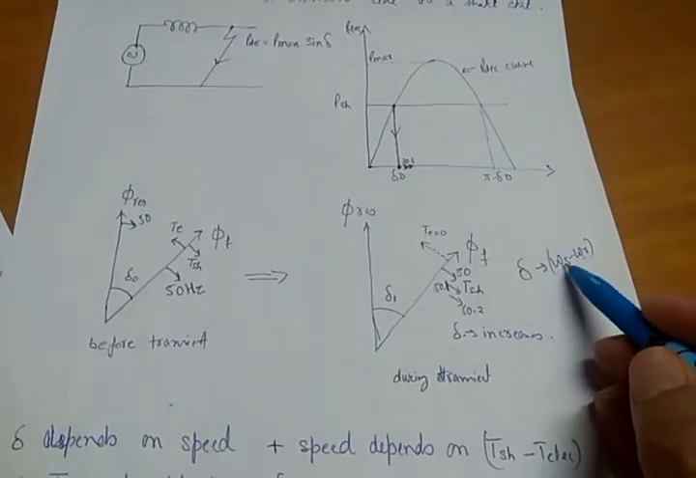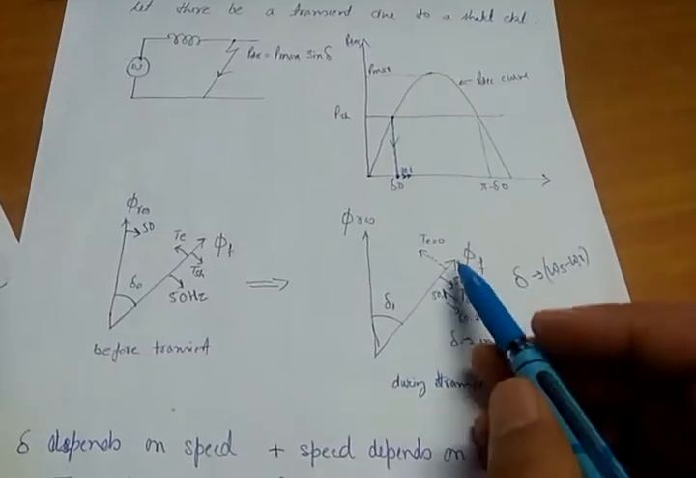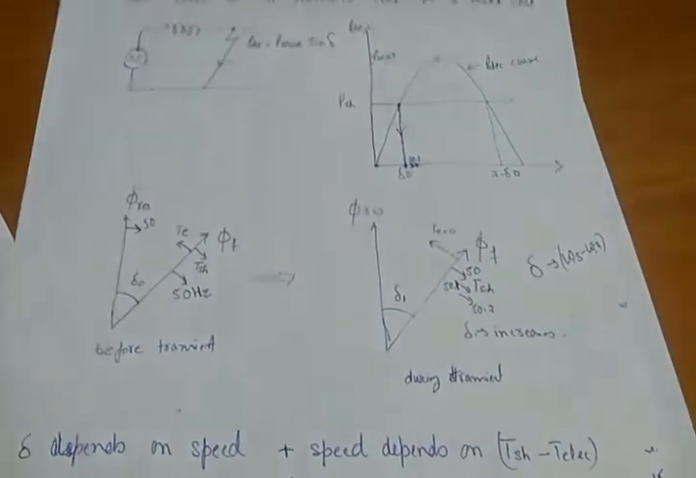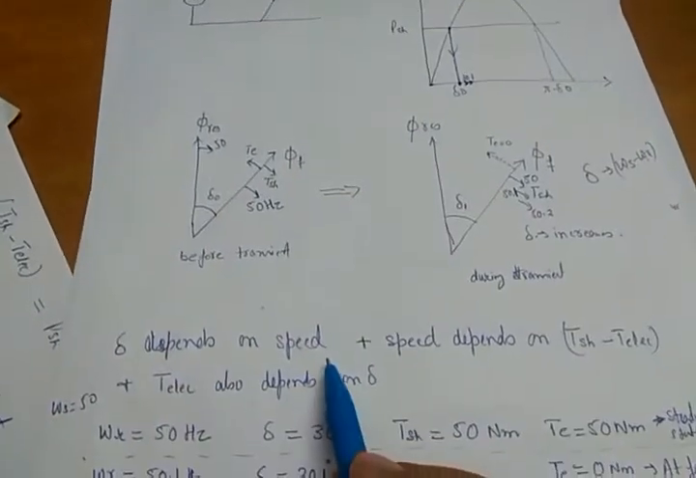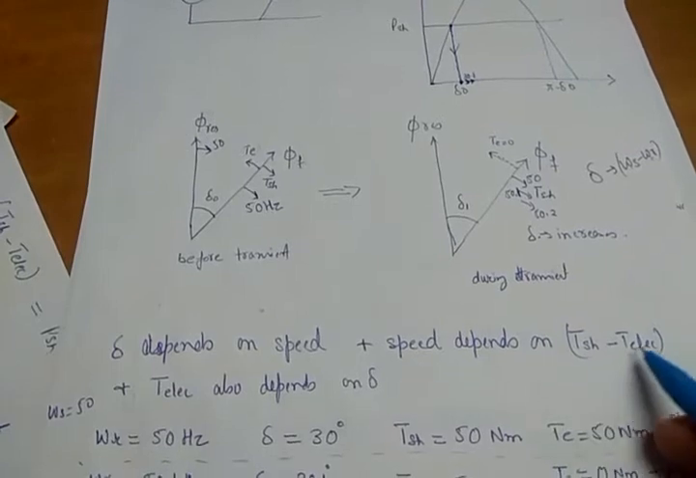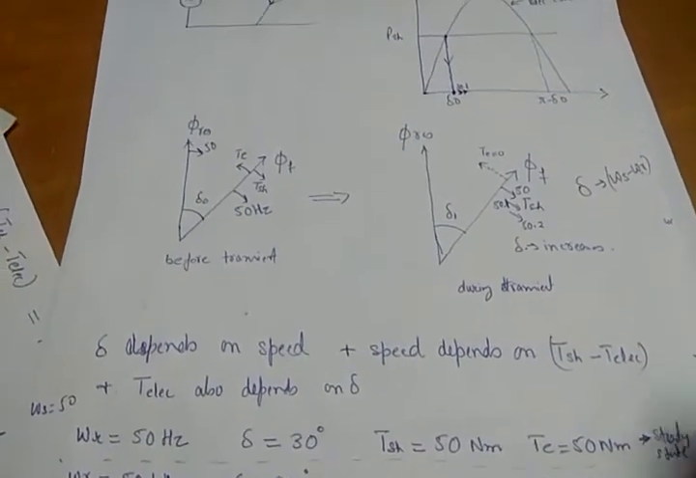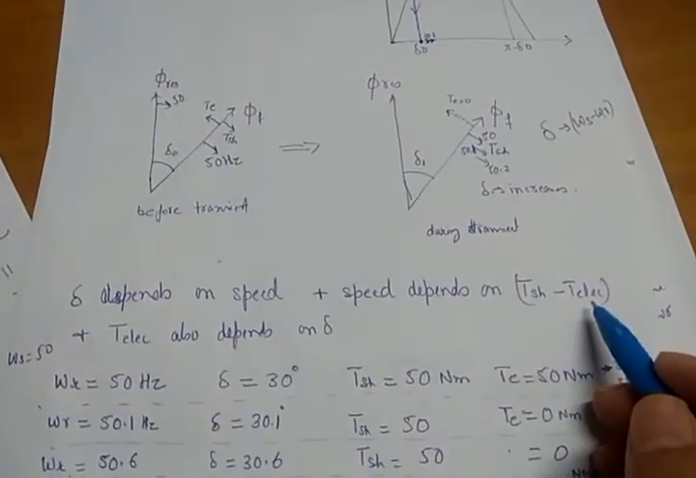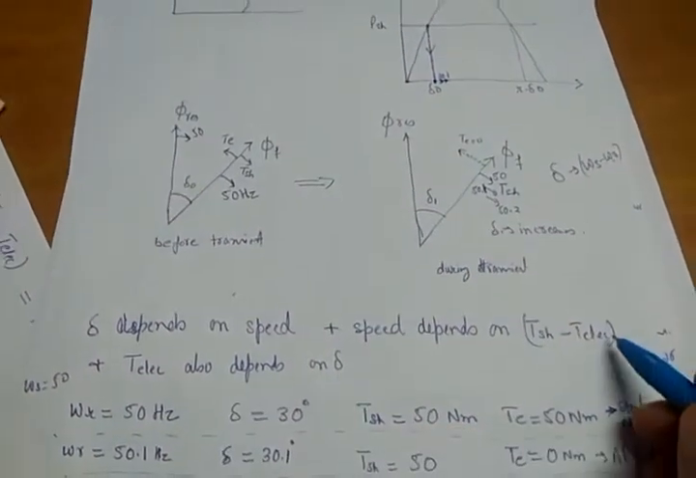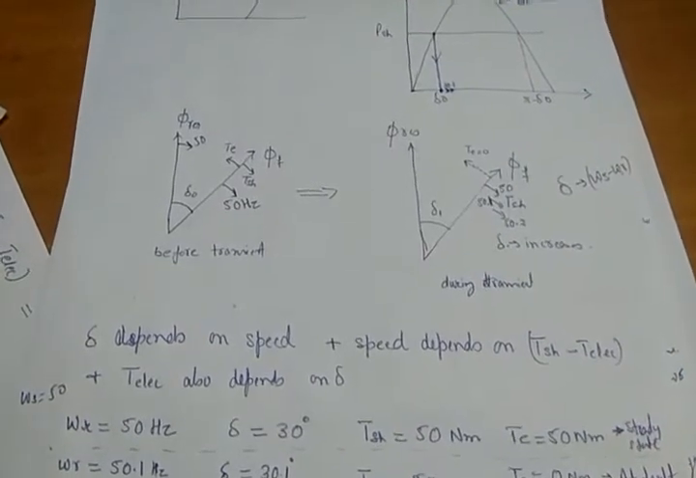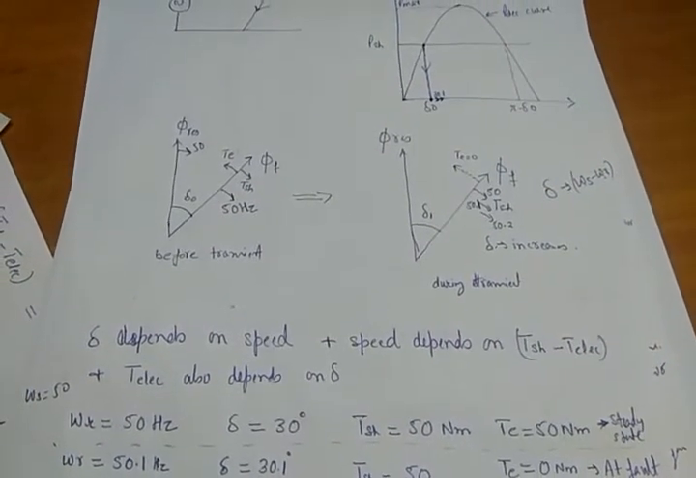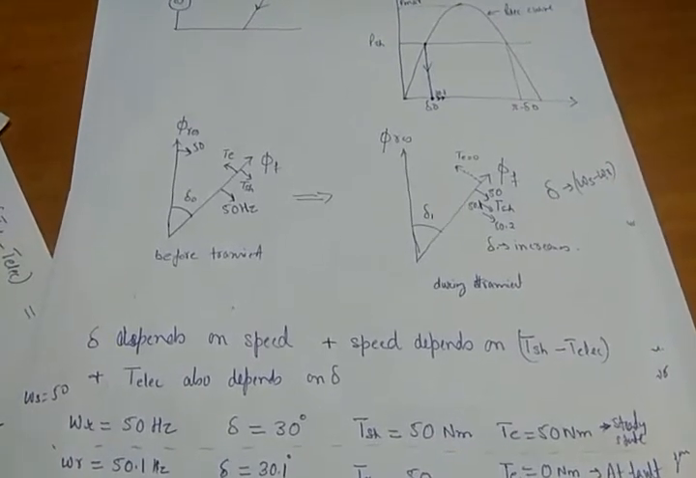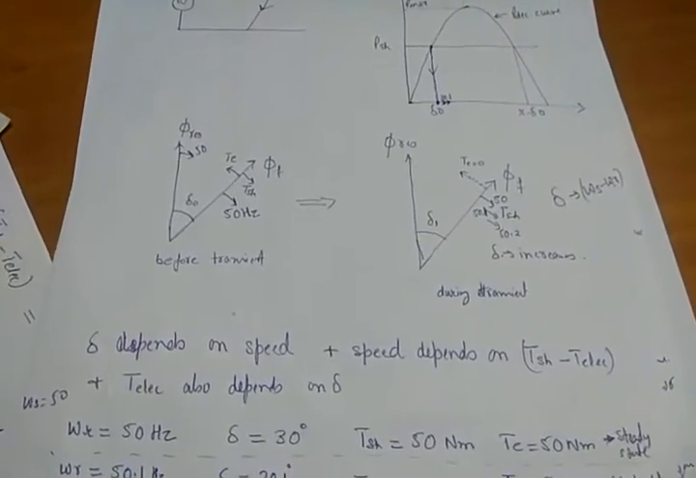And speed depends upon the mismatch between the shaft torque and electrical torque. So delta depends upon speed, and speed depends upon T shaft minus T electrical. And T electrical also depends upon delta, because we know that P is equal to EV upon X sine delta, where EV upon X is nothing but P max. So P is equal to P max sine delta.